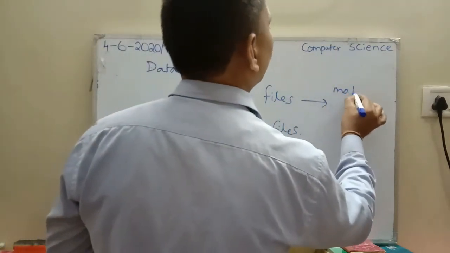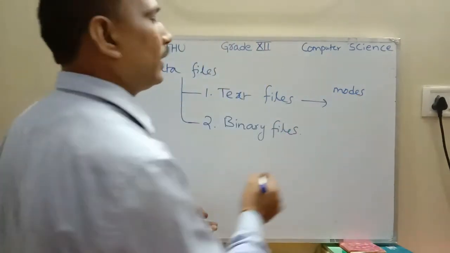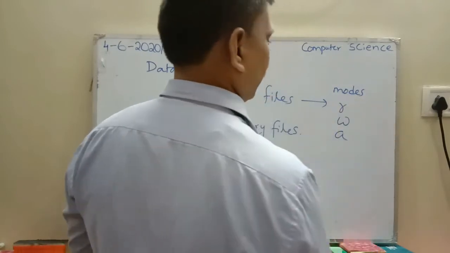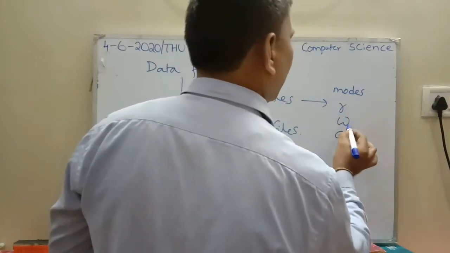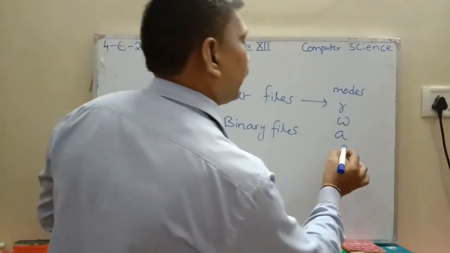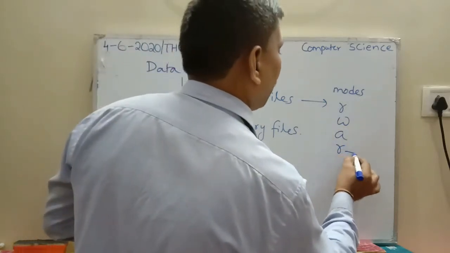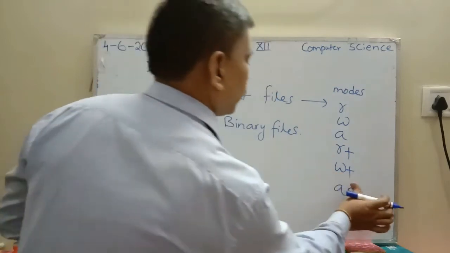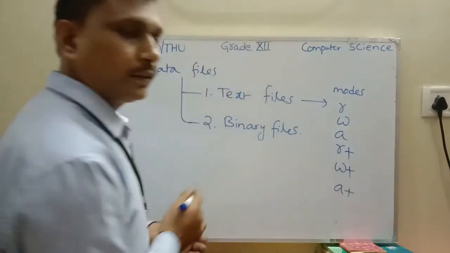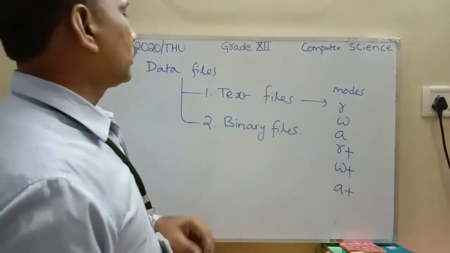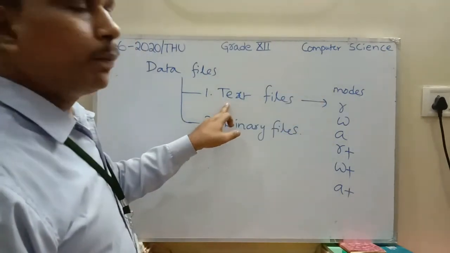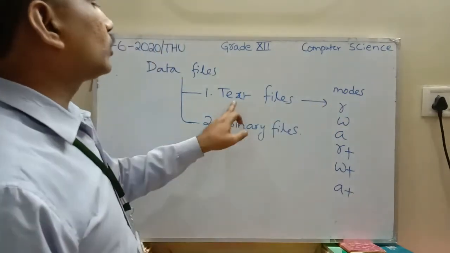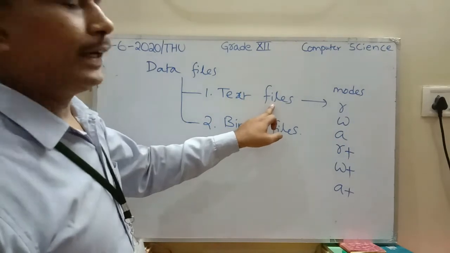The modes of text files are read, write, append, which are read only, write only, append only. Next, R plus, W plus, A plus. These are all modes supported when you are opening a text file.